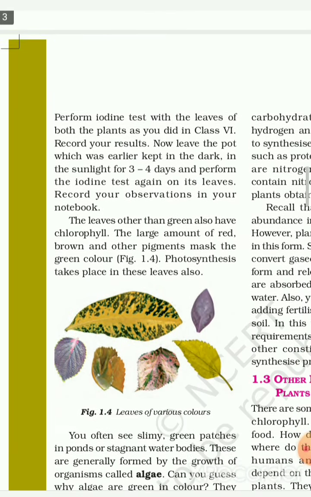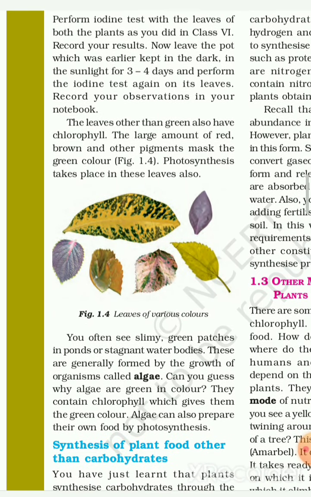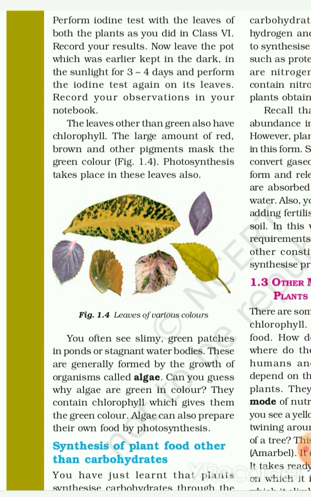Then perform the iodine test with the leaves of both the plants as you did in class 6. Then record your results. Now leave the pot which was earlier kept in the dark in the sunlight for 3 to 4 days and perform the iodine test again on its leaves and record your observation.